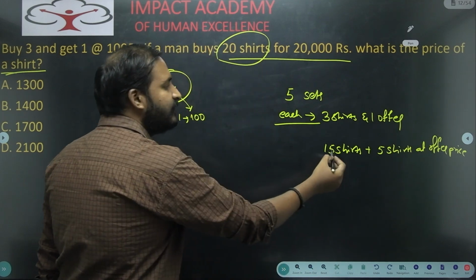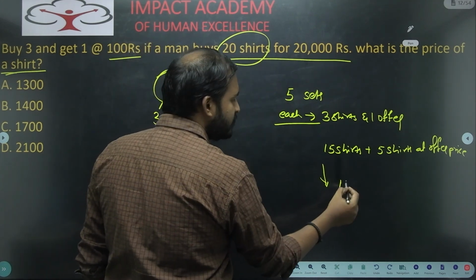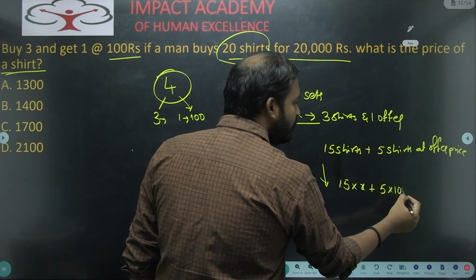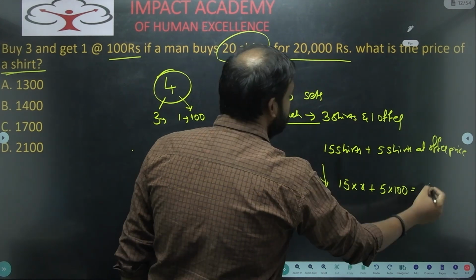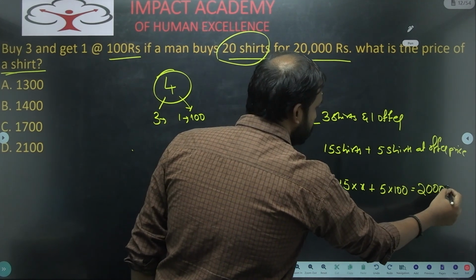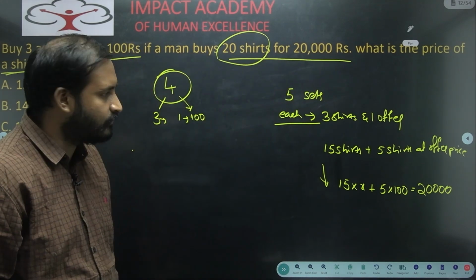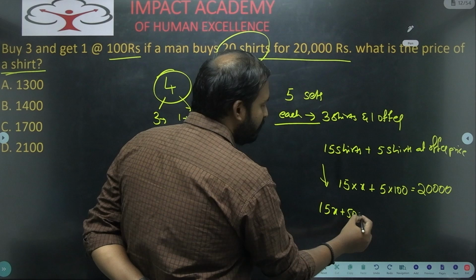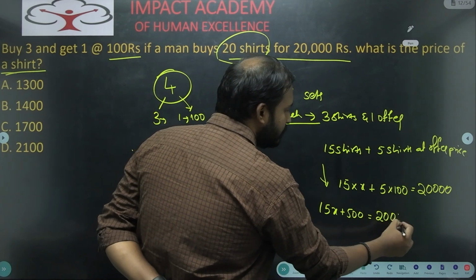Now see here, 15 sheds. I will assume X rupees for each. So 15 into X plus 5 offer sheds at 100 rupees each, in total this is equal to 20,000. Now from this, what can I write? 15x plus 500 is equal to 20,000.